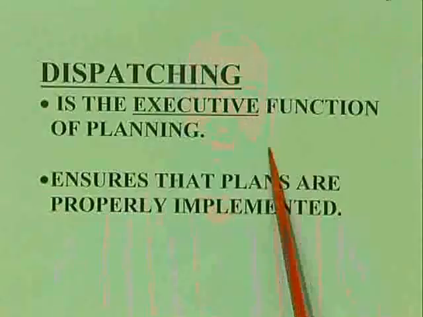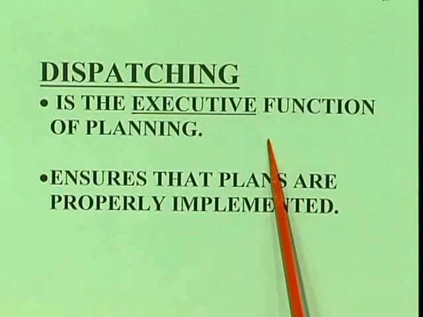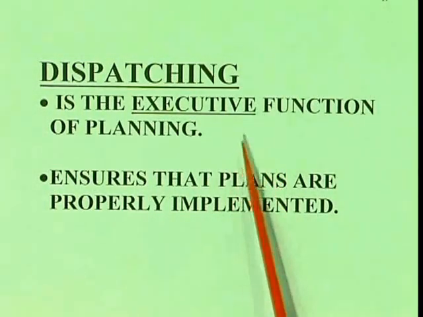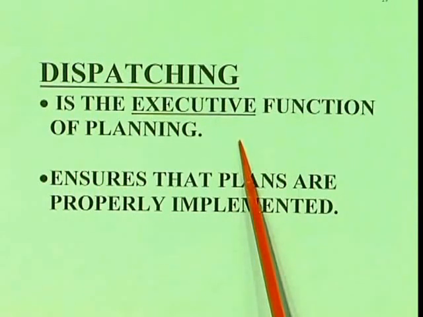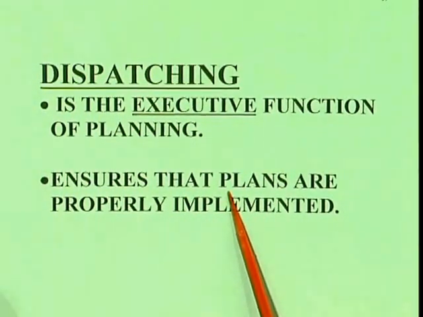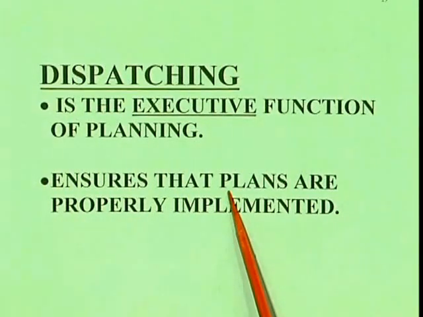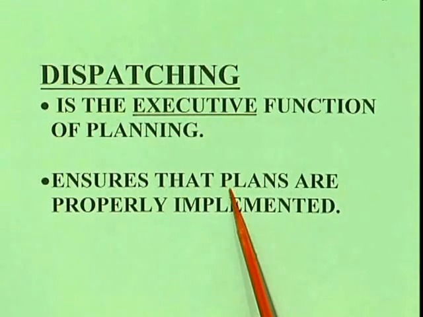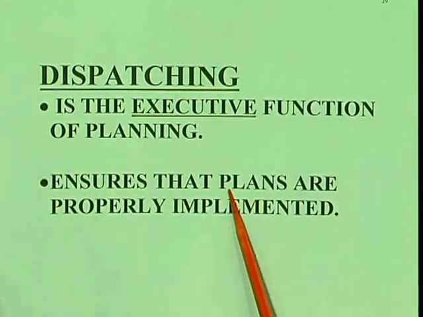Now let us see what this dispatching is. It is an executive function of planning. So whatever planning we have given, it executes physically. Next, it ensures that plans are properly implemented. Whatever plans we have given in the different planning or control phases, we have to check whether things are going according to the planning or not.